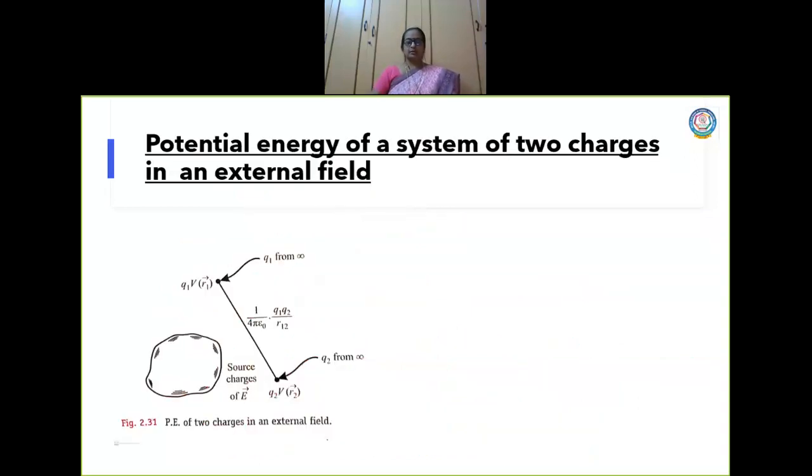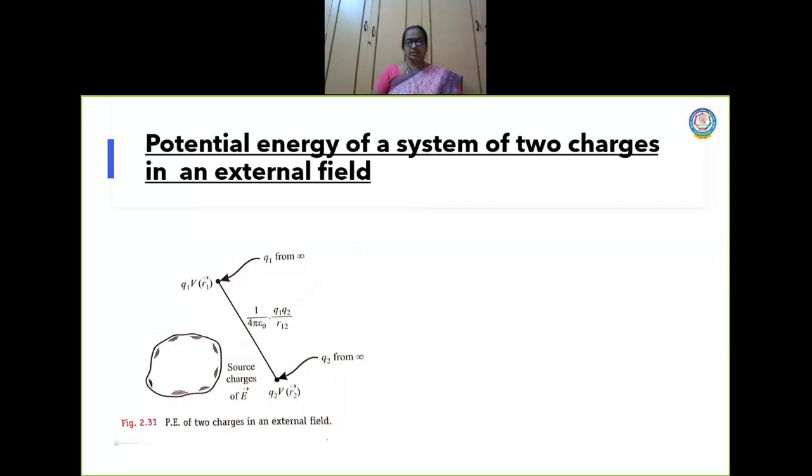Next we will move on to the potential energy of a system of two charges in an external electric field. I wanted to explain this concept with a diagram. Now look at this diagram, children. There is an external field there. We are going to find out the potential energy of a system of two charges.